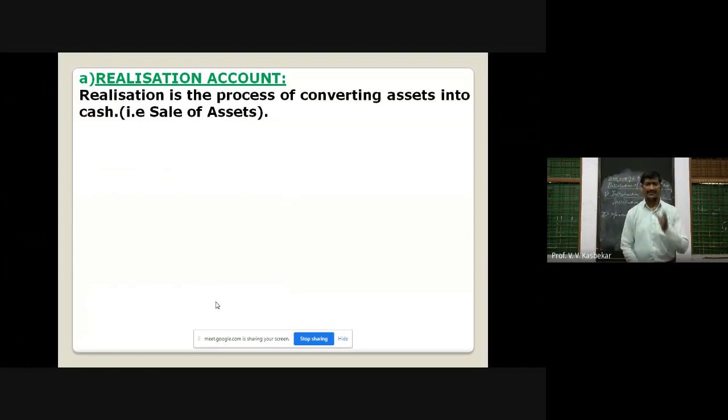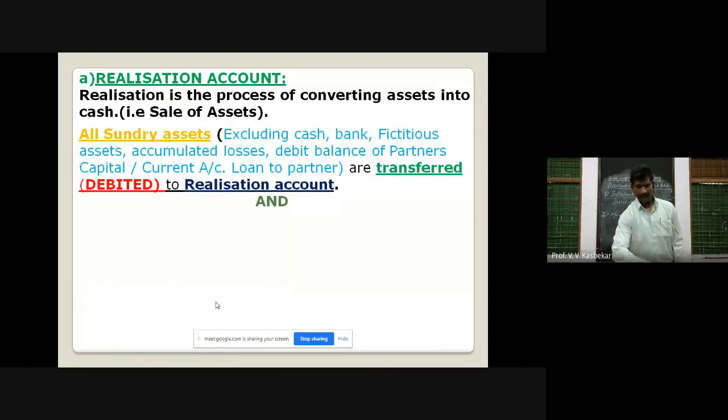Before that, let us see the meaning of realization. Realization is the process of converting assets into cash. That means sale of asset, and from that sale, we get sale proceeds. And in realization account, how do you make an accounting? Let us see all sundry assets.